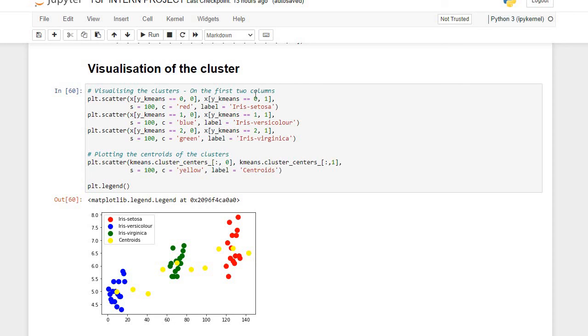And then for the second, the column is now constant, having 1 1 1 for the indexing, whereas we're having 0 1 2 here. Went ahead to plot the centroids of the cluster.